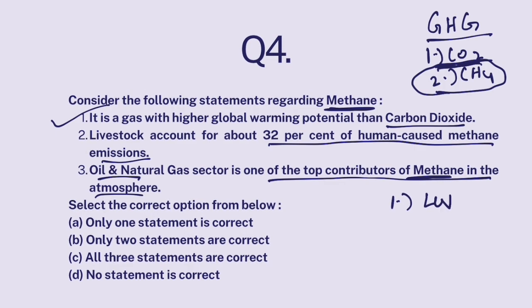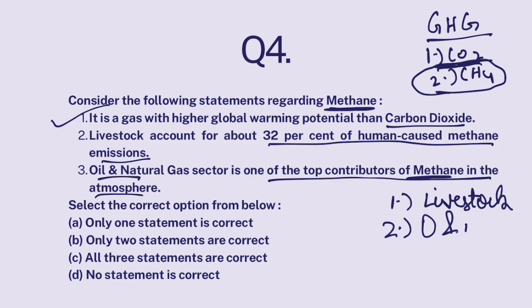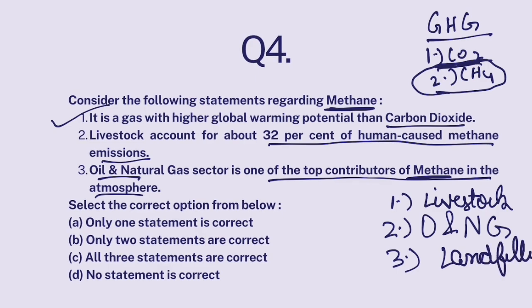Number 1 is livestock sector. Okay, cattle rearing, sheep rearing, pig rearing, they contribute a lot towards methane emissions because most of these cows that are being reared, well, these cows fart a lot and their fart contains a lot of methane. Okay, so that is a contributor. Then oil and natural gas sector. Then landfills, waste dumping sites. All right, these are the top 3 contributors.